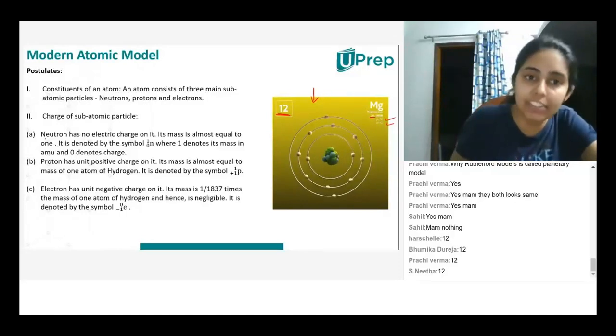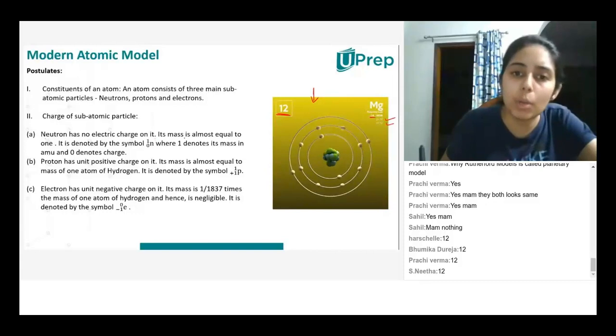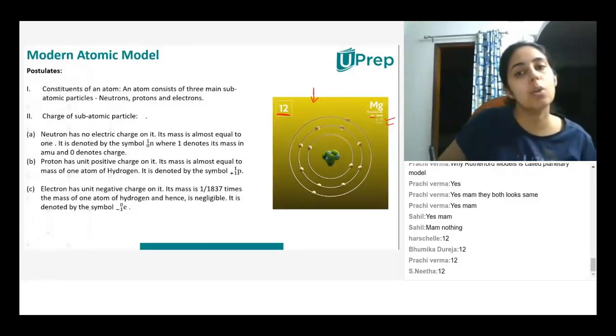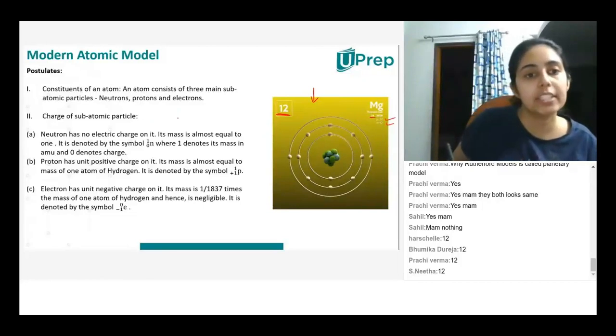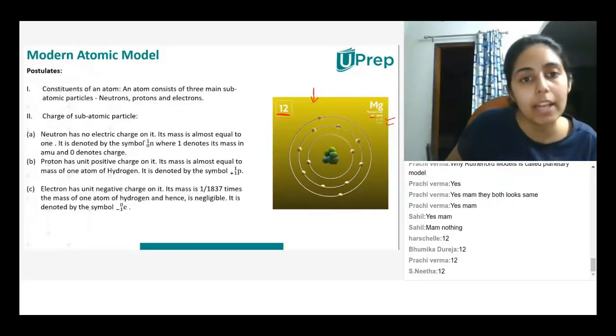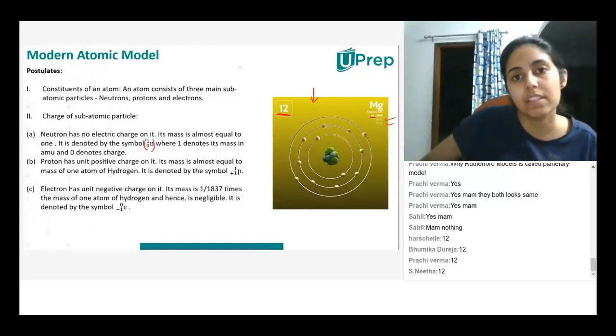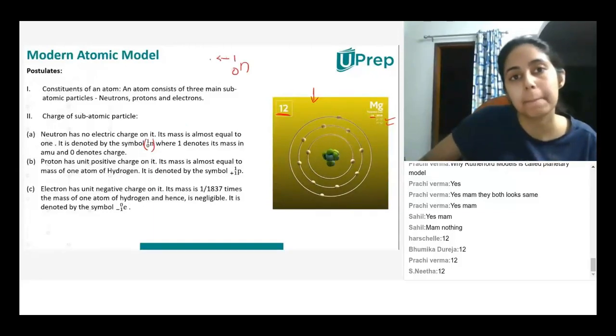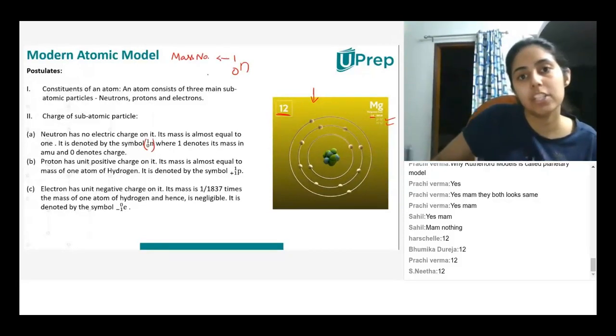Neutron has no electric charge on it. Its mass is almost equal to 1. It is denoted by the symbol n, with 1 on top, which tells you the mass number, and 0 at the bottom, which tells you the charge.